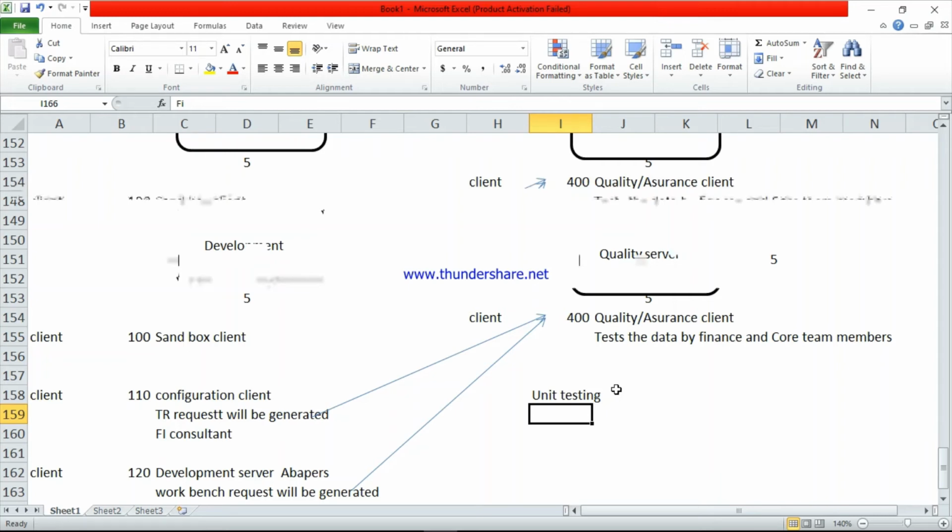So in the quality server we have two types of clients: quality assurance client and training client. Once you complete the quality assurance client, if you completed this step, almost 70% of your project is completed. So this is a very important step. Almost 70% of the data is completed. Once they completed this step, they will go to the other step. Okay. In the production server, I can have different clients.